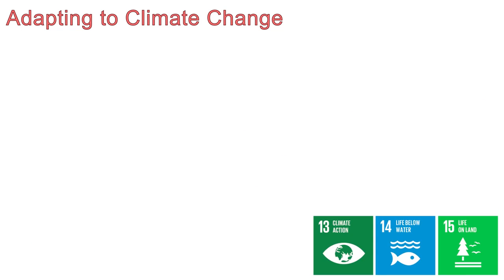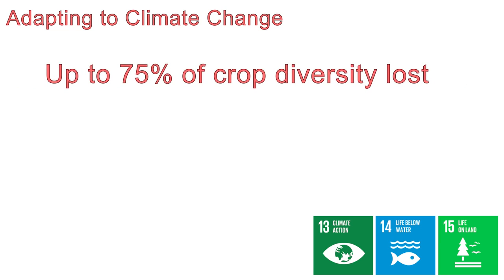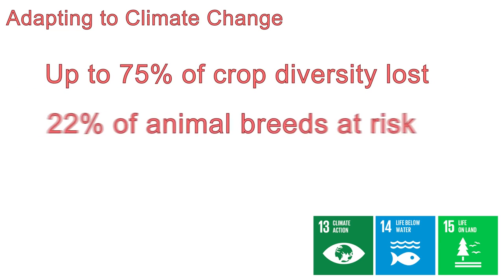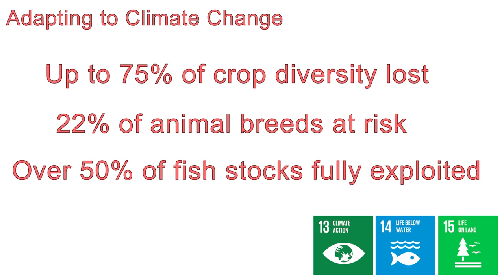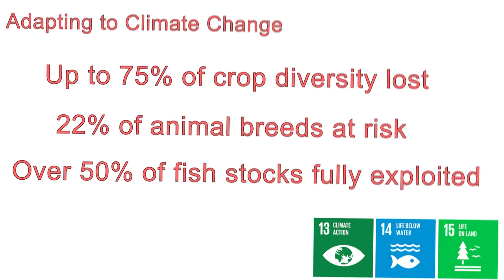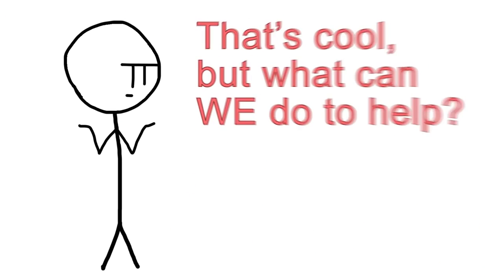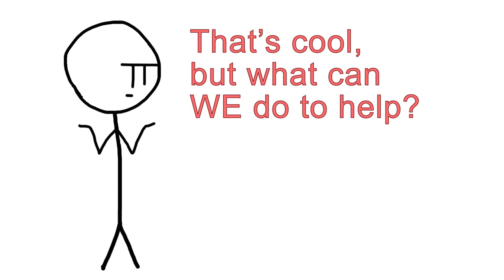According to the FAO, up to 75% of crop genetic diversity is already destroyed, 22% of animal breeds are at risk, and more than half of fish stocks are fully exploited. Adapting to climate change is one of the most critical steps we can take to ending world hunger. That's all well and good at the governmental level, but there are other options for us as individuals.